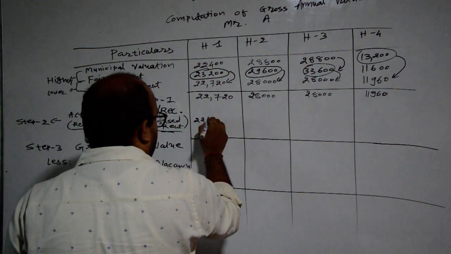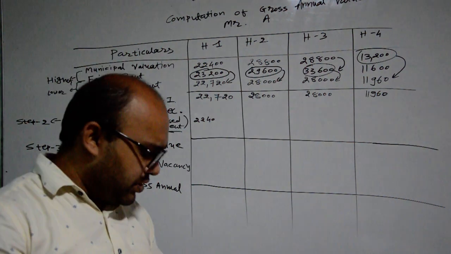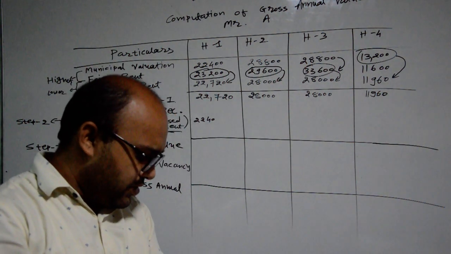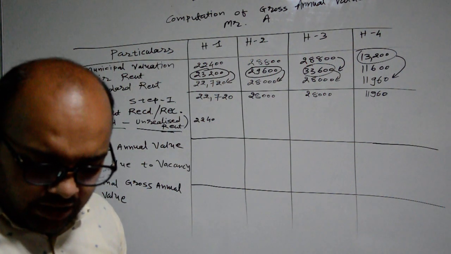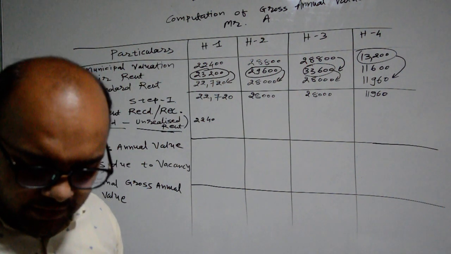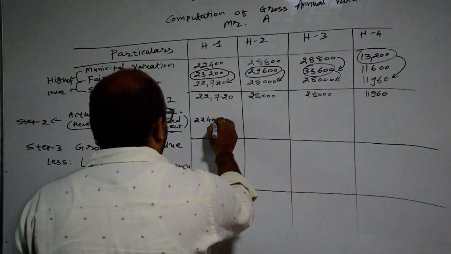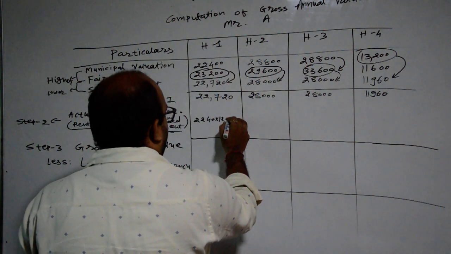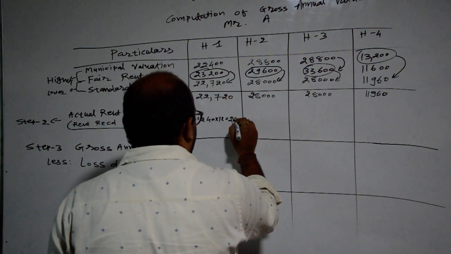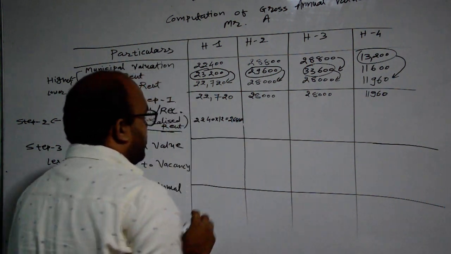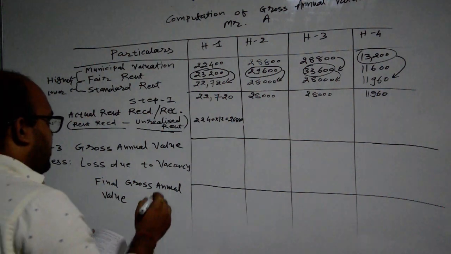Sorry, 2,240 rupees is our monthly rate of rent. So 2,240 multiplied by 12, then we will get the annual amount. How much is this? 26,880.